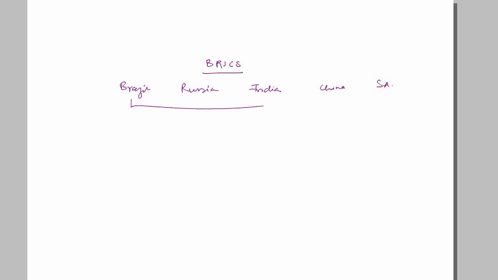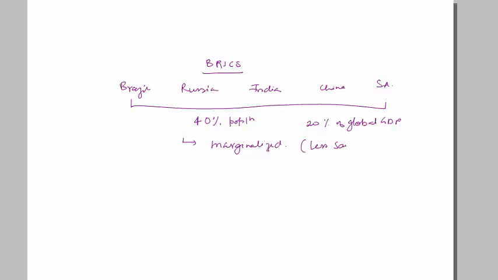Why are these countries important? Because they consist of 40% of the world population and 20% of the global GDP, which means they contribute a lot of economic activity, but still they are marginalized, which means on the global platform these 5 countries have very little say. They are not able to influence global decisions when it comes to global money or whatever.